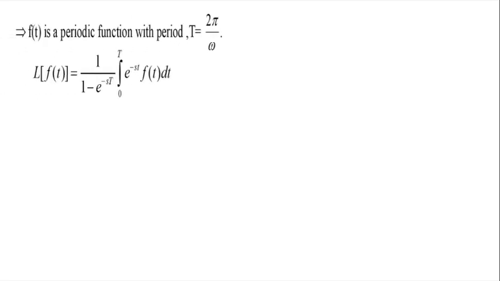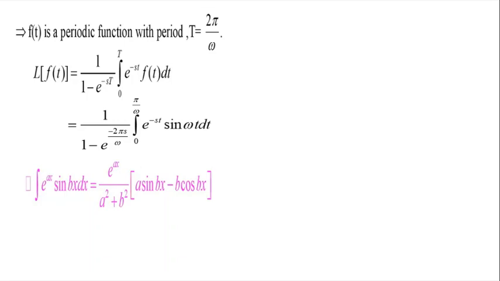Since f of t is a periodic function, the Laplace of a periodic function could be written as 1 by 1 minus e power minus sT integral 0 to capital T e power minus st f of t dt. So it is written as 1 divided by 1 minus e power minus 2 s pi by omega integral 0 to pi by omega e power minus st sin omega t dt. Here the integral pi by omega to 2 pi by omega, the f of t function is 0.